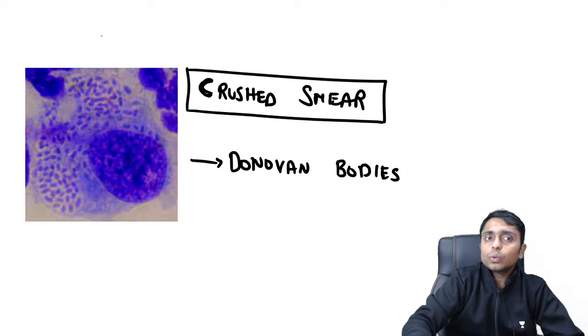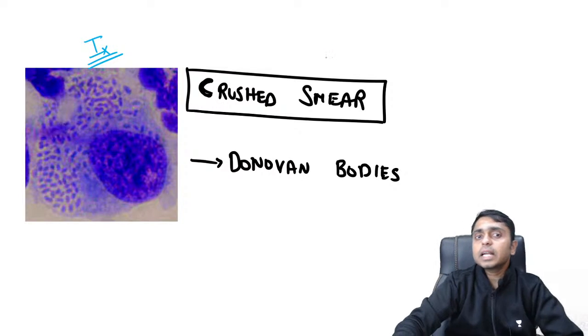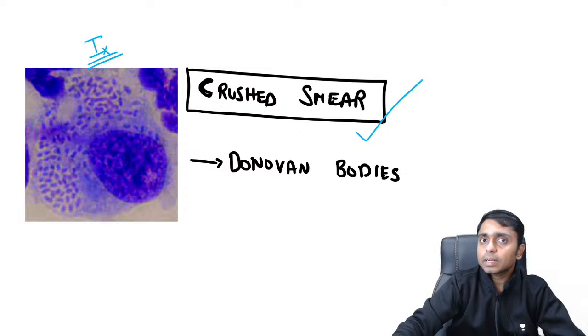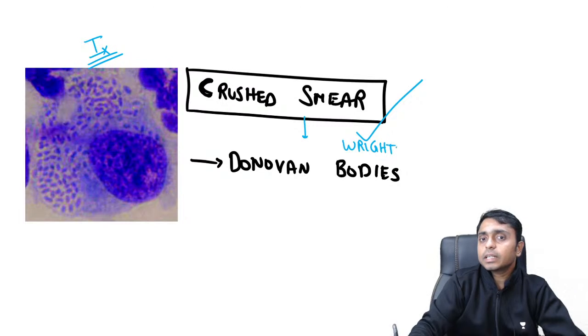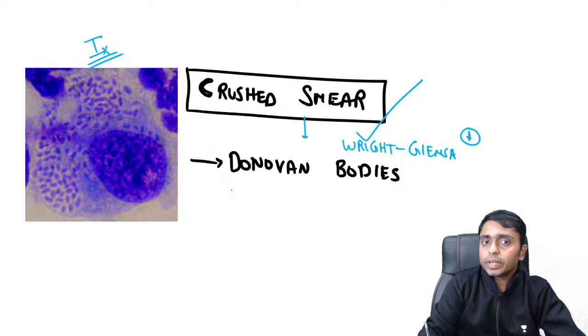And if you want to diagnose this condition, in the investigation we will crush a part of the edge of the ulcer, make a crushed smear, and stain it with Giemsa stain. If you do a Giemsa stain, what you will observe are Donovan bodies.